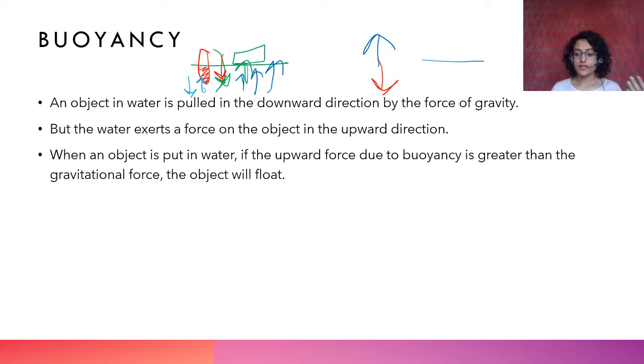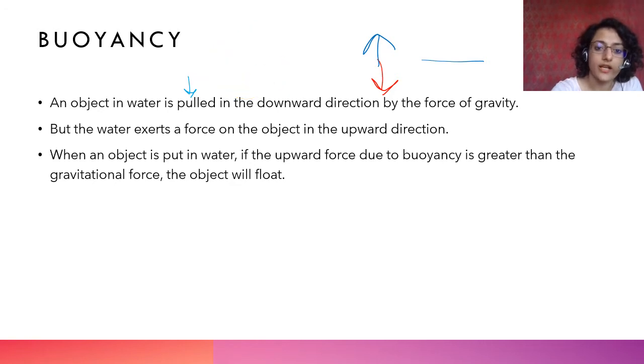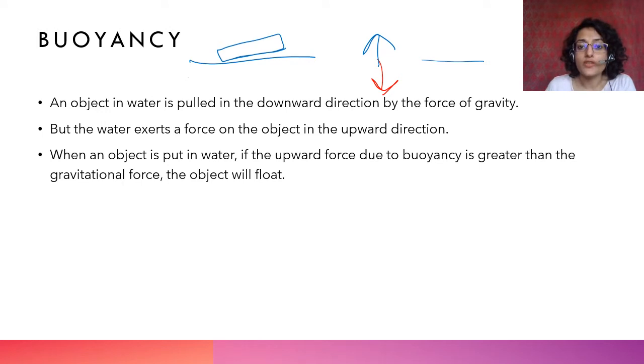So this is a basic concept of floating and sinking. When an object is put in water, if the upward force due to buoyancy is greater than the gravitational force, then this object will not come down. This object here, I'll draw this again. If this object here, it will float on water if the buoyant force is greater, it will not come down, and it will not cut through the surface of the fluid, simply because the force of buoyancy is greater than gravitational force.